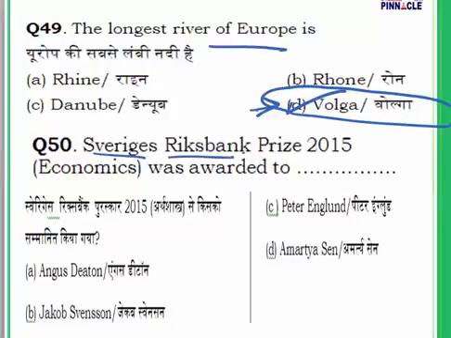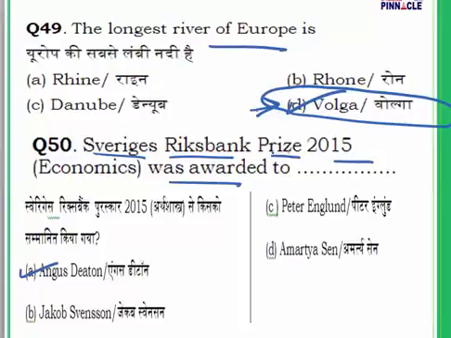Question number 50. Sveriges Riksbank Prize 2015 was awarded to. Question number 50. The answer is A, Angus Deaton. A-N-G-U-S, Angus, D-E-A-T-O-N, Deaton. Question number 50.